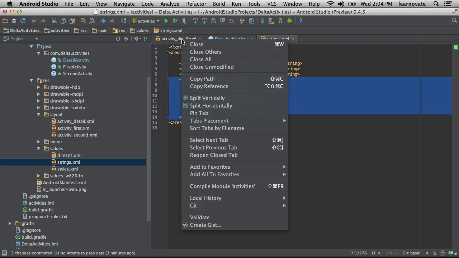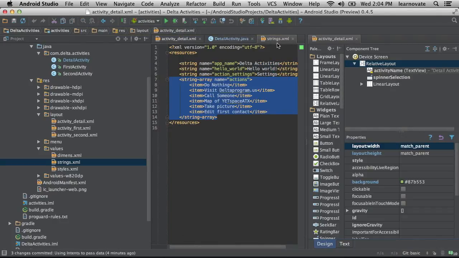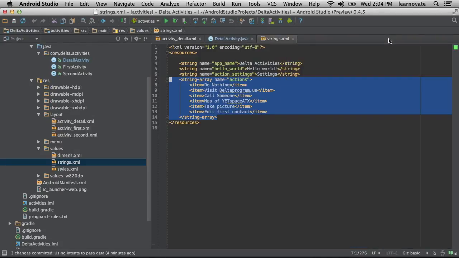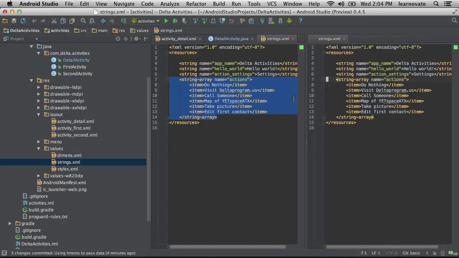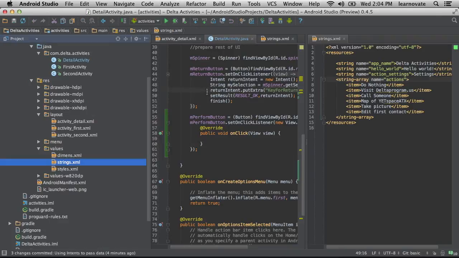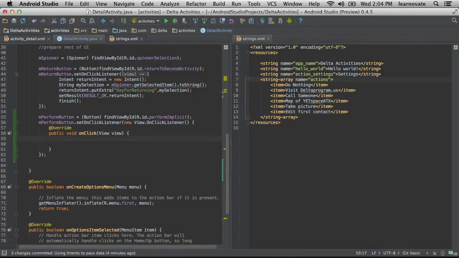So here we have a bunch of items that we set up before that are verbs, right? Do nothing, visit this web page, call someone, take a picture. These are all functionality. These are all things that people have already done on their phone. They have a camera app, they have Google Maps, they have a web browser. And what I'm going to do here is use those other applications, but not in the way that we've been using our activities. In our activities, we've been saying specifically run this class.